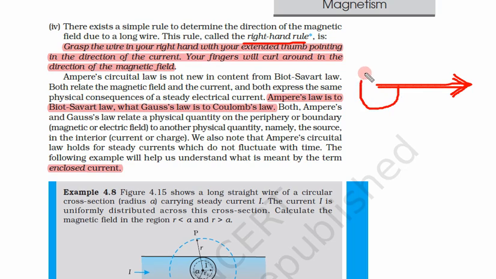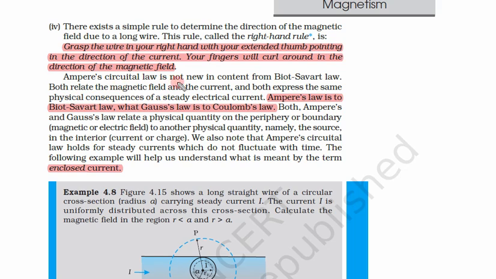So what would be the direction of our fingers? Our fingers' direction would be something like this. So this is the direction of the magnetic field. So from this right hand rule we can tell the direction of the magnetic field.